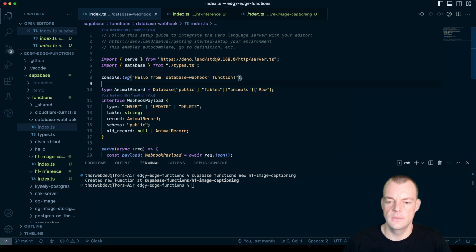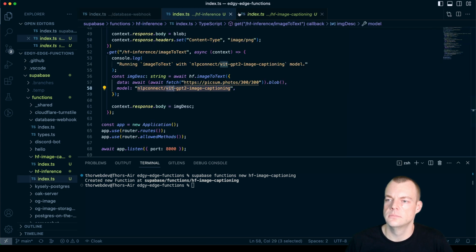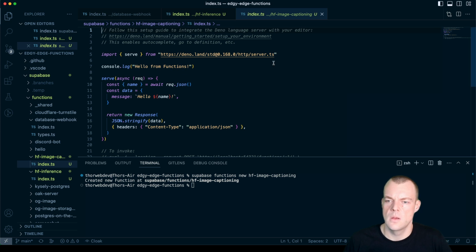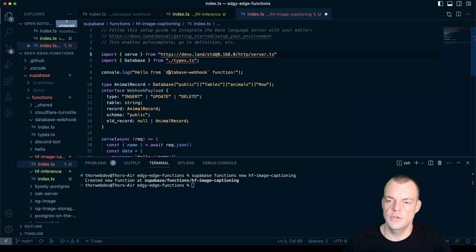So let's copy all this part out here. So our database types. And so we need to generate, this is our hello from Huggingface inference. No, this is Huggingface image captioning. And we will need to generate our database types for usage with TypeScript.